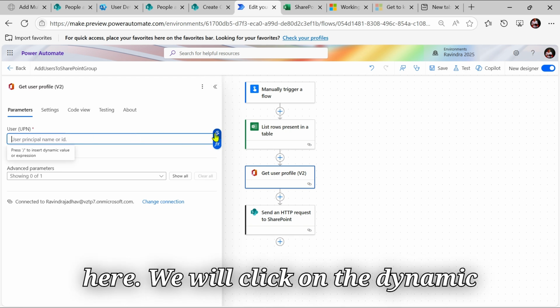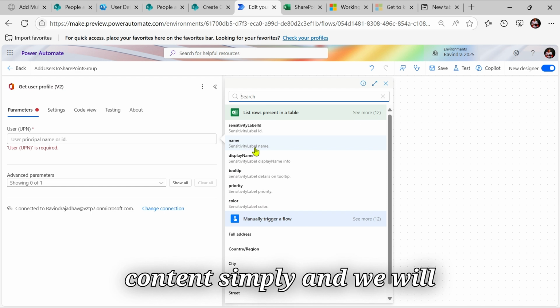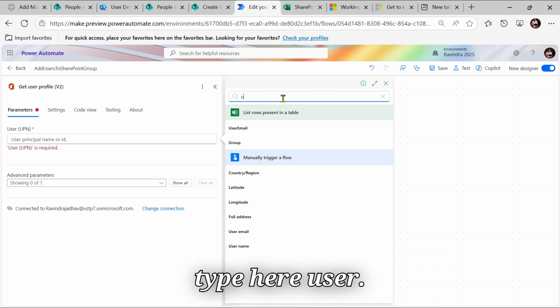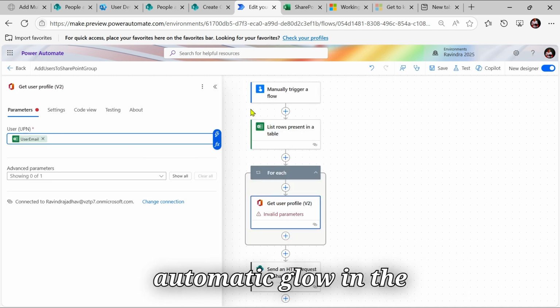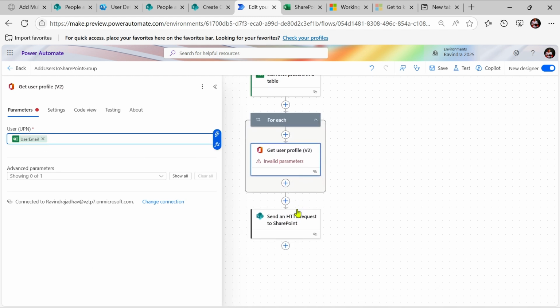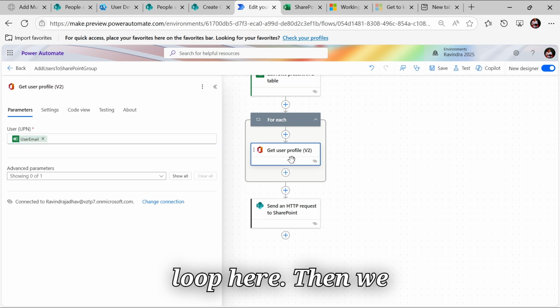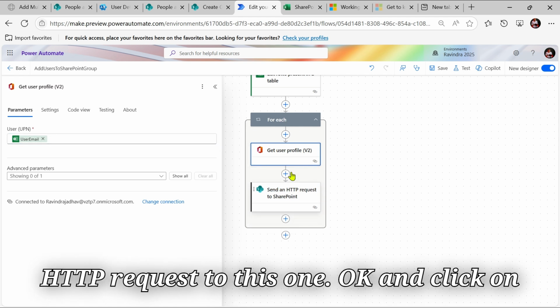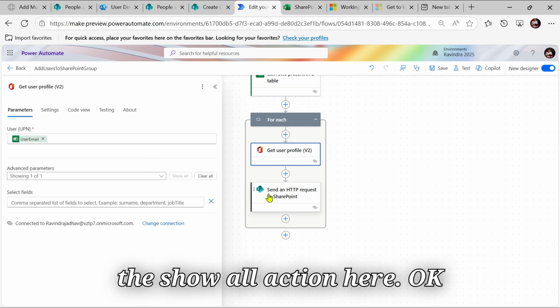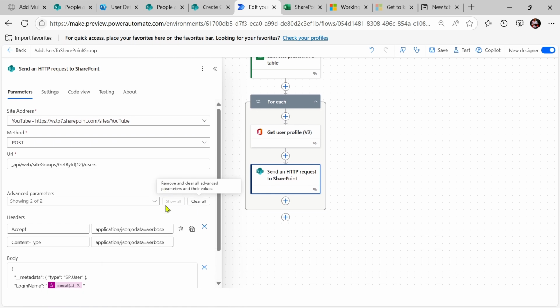We will click on dynamic content, type user email here and click on it. It will automatically go inside the loop. Then we will drag and drop our SharePoint HTTP request into this loop, and click on show all actions here.